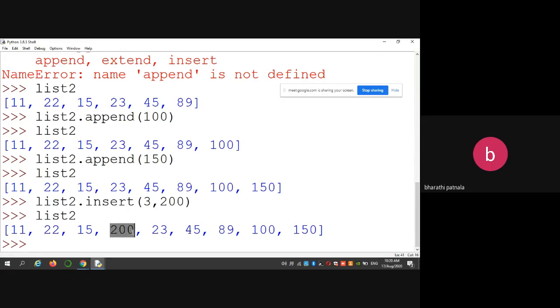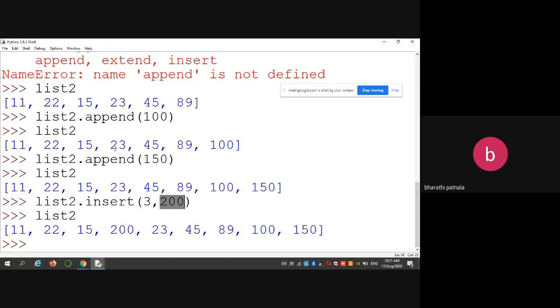Remember that it is indexing, not position. Third index in the sense it will be placed in the fourth position. So in the third index place, the element 200 will be inserted.